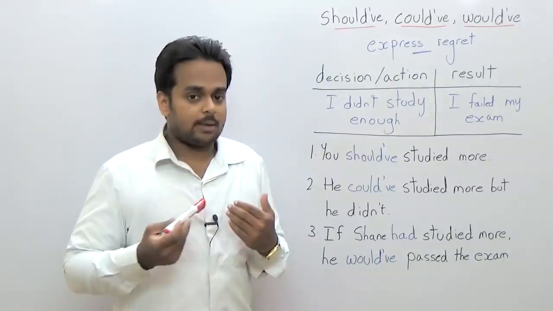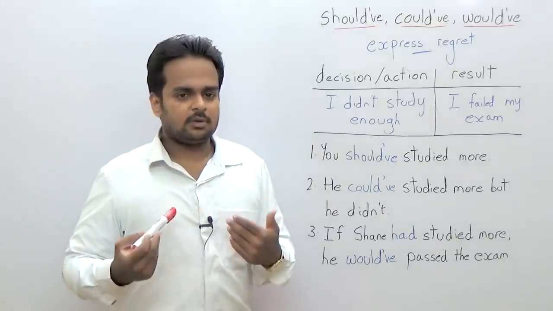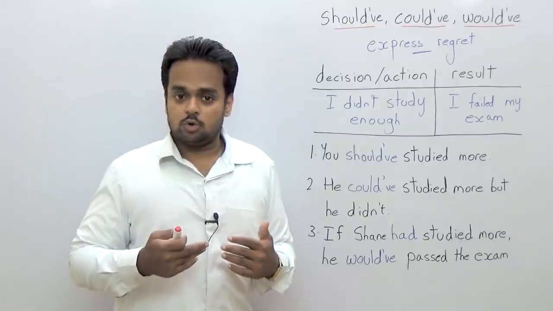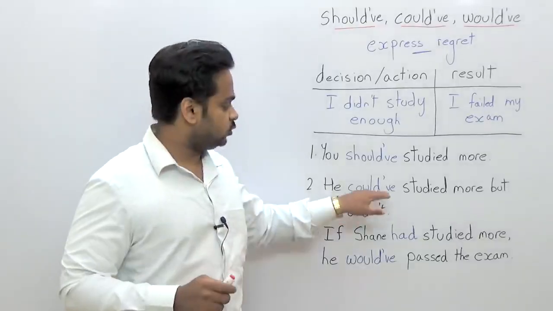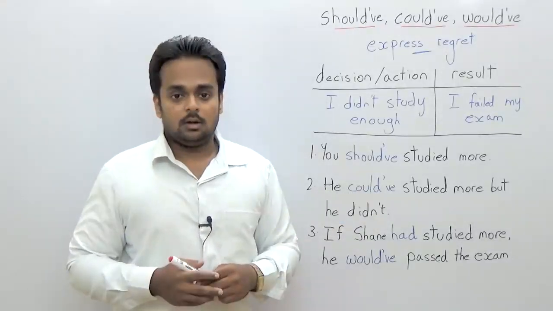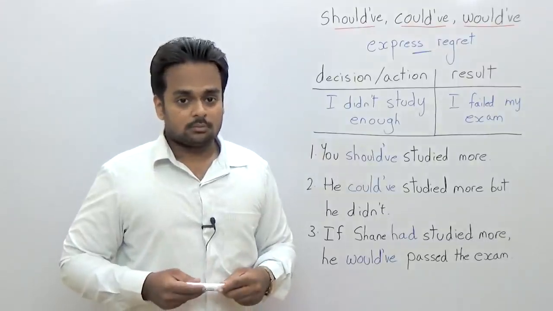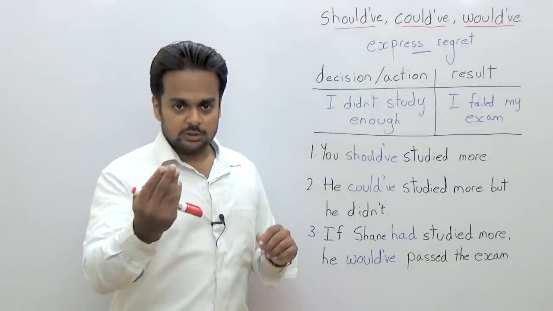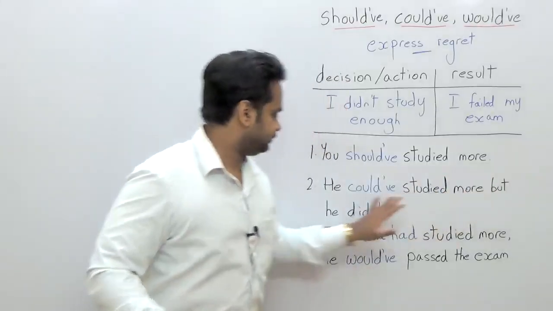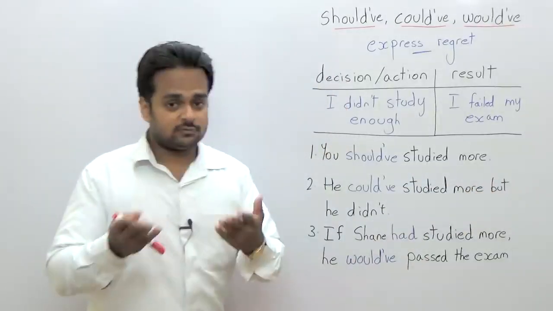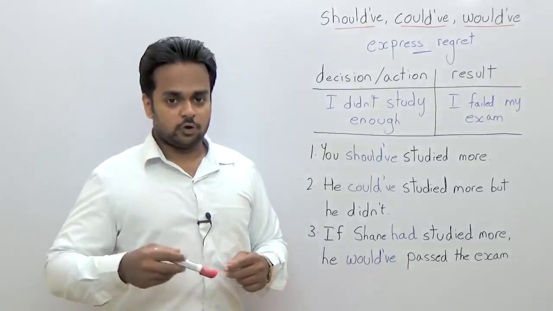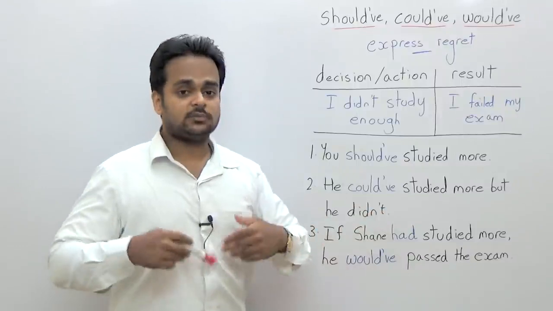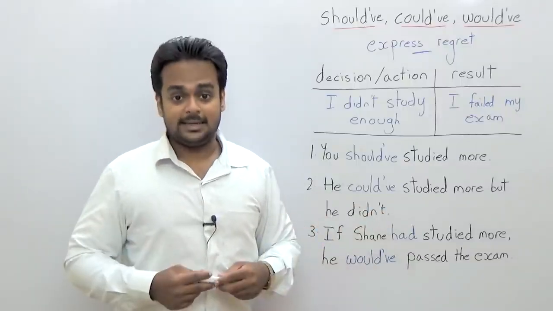If I'm your teacher, I'm your parent, that's okay. But if I'm your friend, you might be a little offended. It might be a little rude. So in that case, you can use could have. You can say, you could have studied more. See, it's a little softer. So if you're saying it to someone's face, you can leave out the but. No but. You could have studied more. But if you're talking about someone else, then this is very common. He could have studied more, but he didn't.